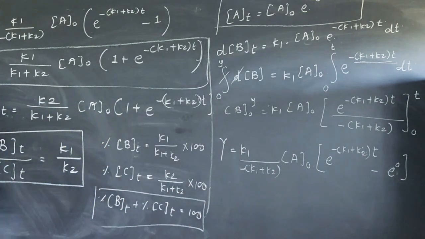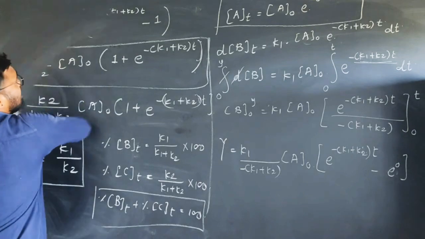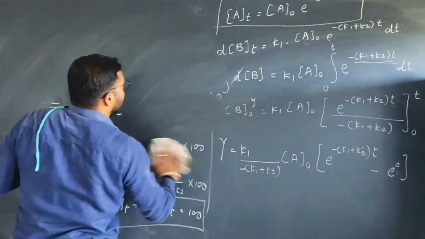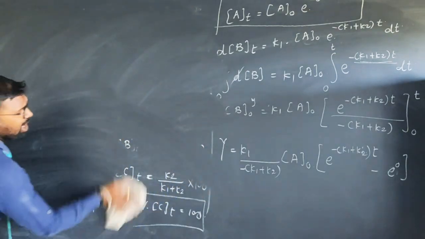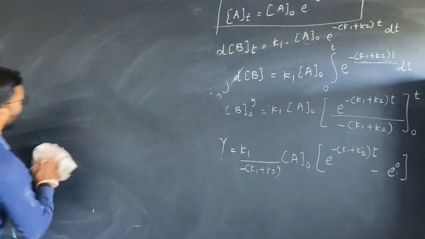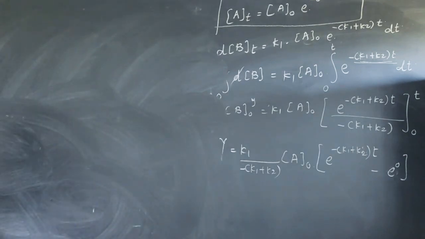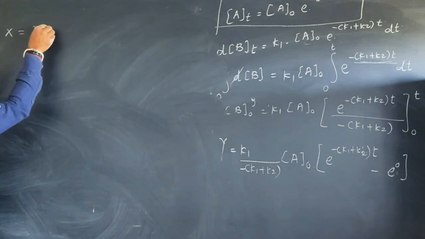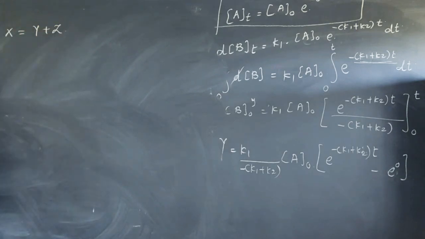Okay, this is about the parallel reaction. Now let's take a summary of this lecture. Which points are important to solve the numericals? First, you should memorize that at any time, the amount of product formed is x, which is equal to y plus z at any time t.